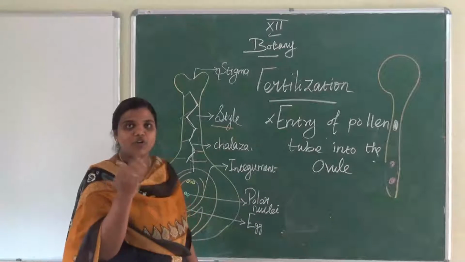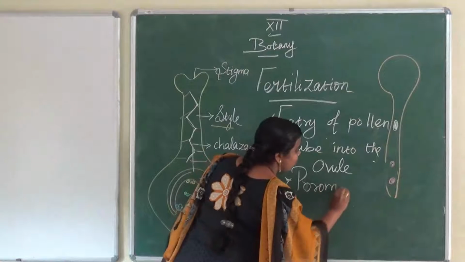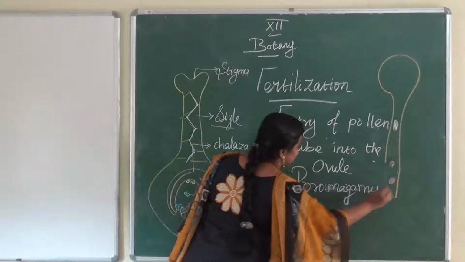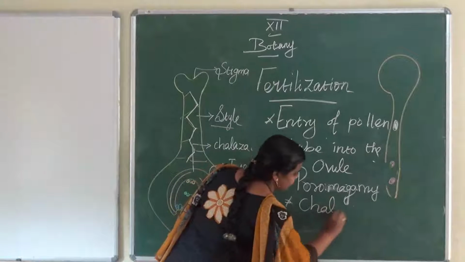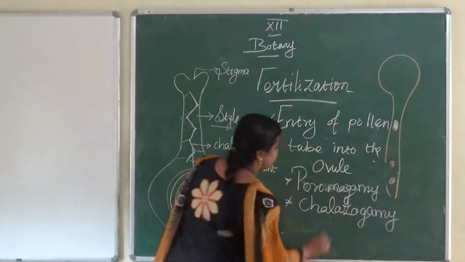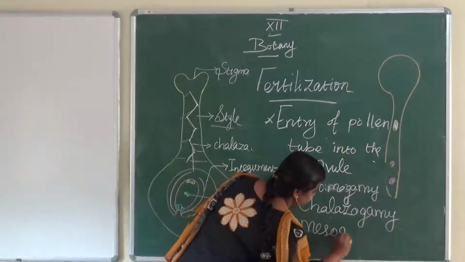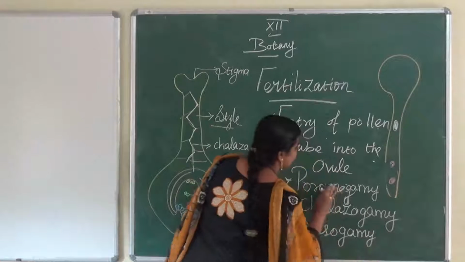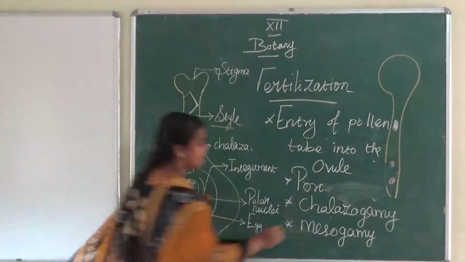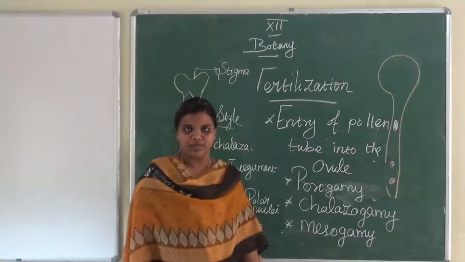There are three types of entry to the ovule. One is porogamy, sorry, progamy, then chalazogamy and mesogamy.